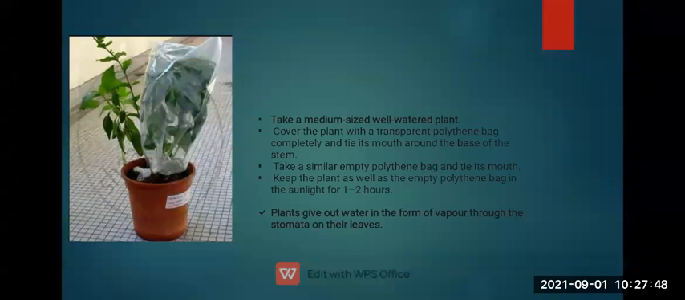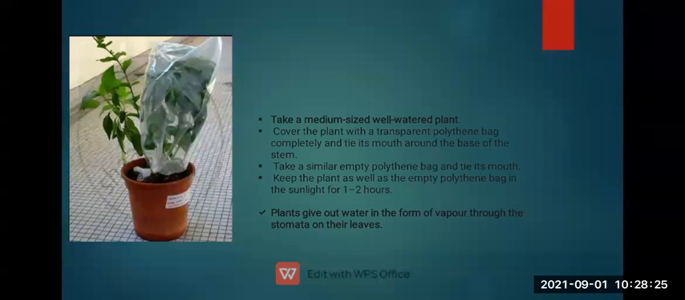We know that in a potted plant, the water is inside the soil, which is inside the pot, and that water goes up through root pressure towards the xylem, and this xylem transfers the water towards each part of the plant. And now what will happen? Due to the heat of the sunlight, the water gets heated and starts evaporating.